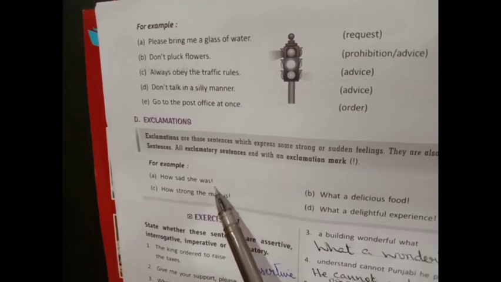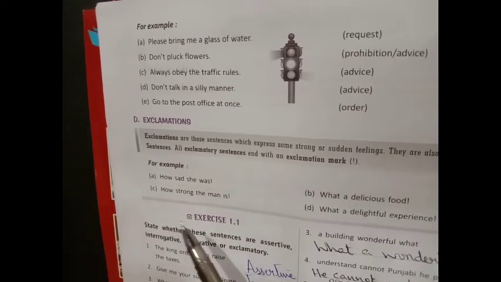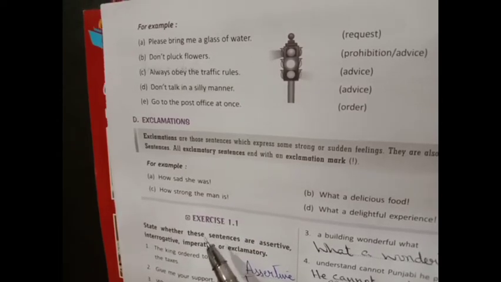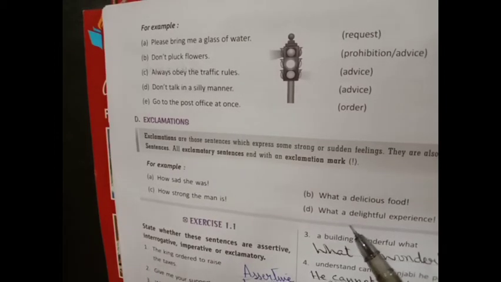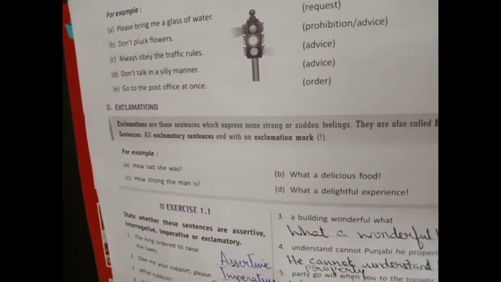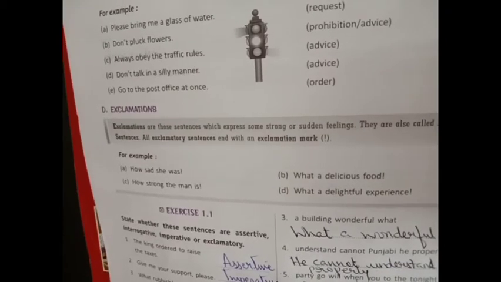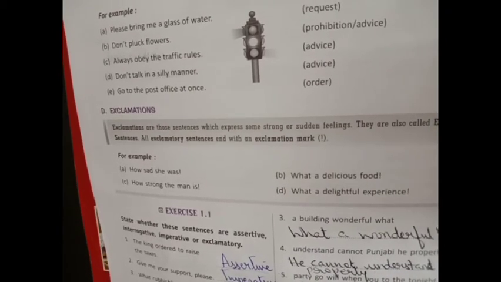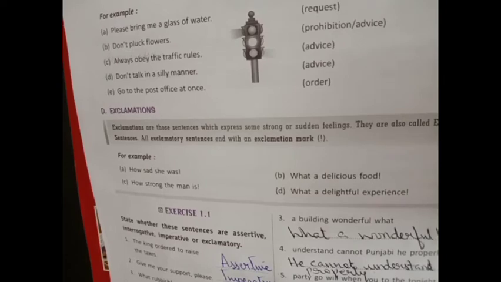It ends with an exclamation mark. How strong the man is! It expresses the sudden feeling. What a delicious food! What a delightful experience! All such sentences are known as exclamatory sentences. I hope this is clear.